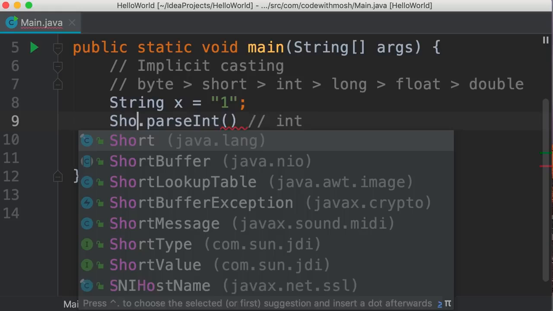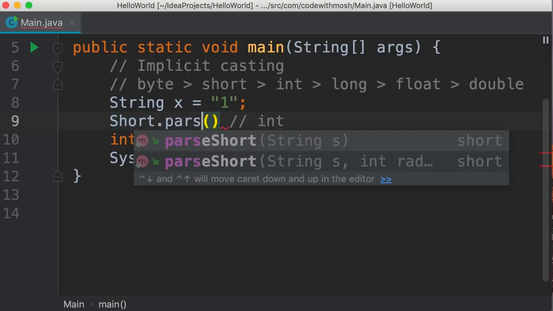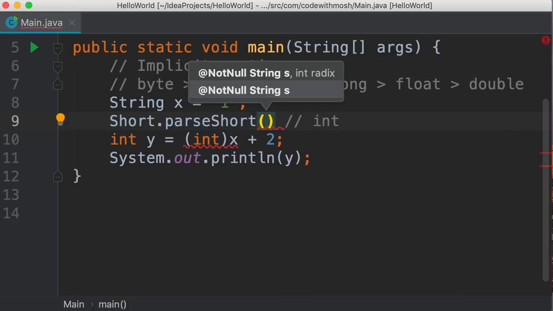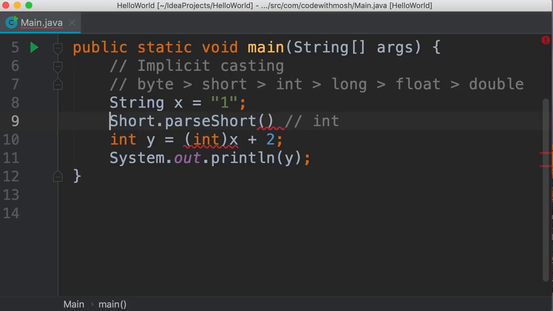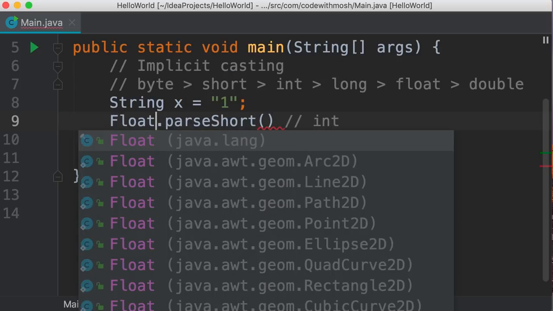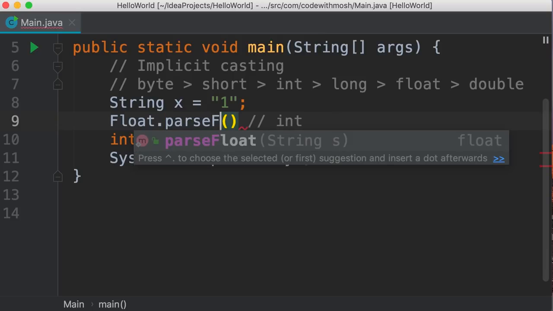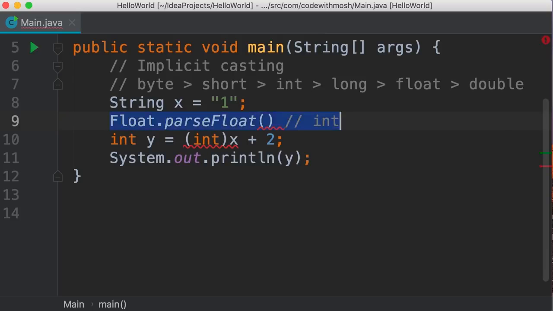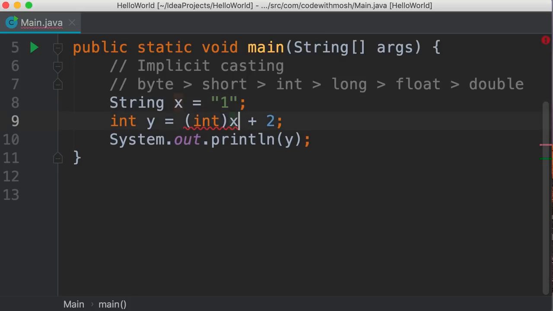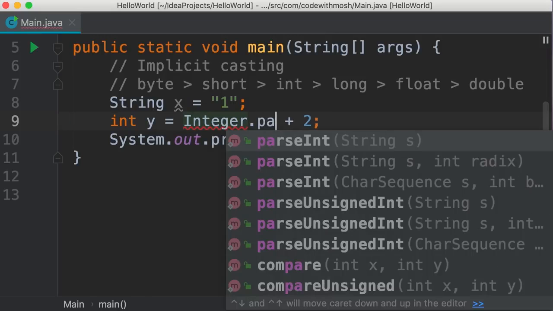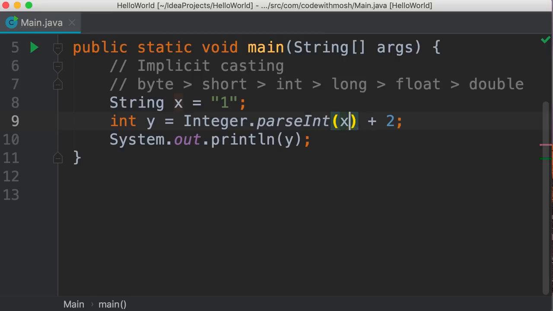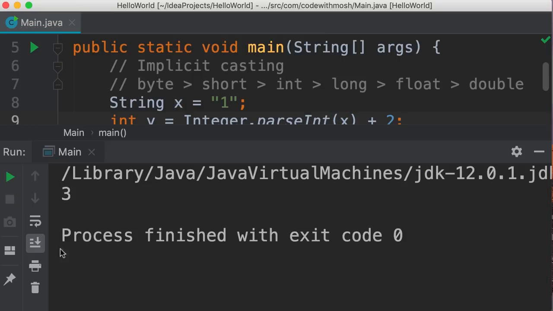We also have Short. And in this class, we have parseShort. So it takes a string and returns a short. Similarly, we have Float and Double. And obviously, the name of these methods are different. So here we have parseFloat. So back to this example. Let's say we get x as a string and we want to convert it to an integer. This is how we do it. Integer.parseInt. We pass x here and then add it to 2. Take a look. So we get 3.